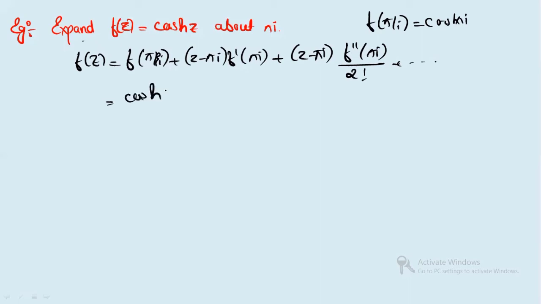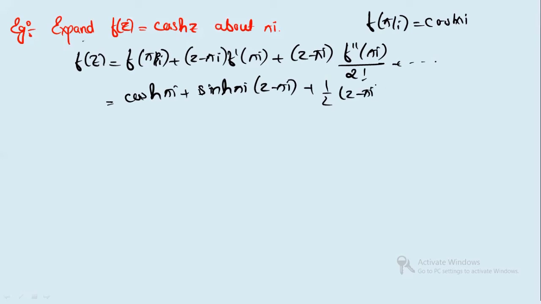Cos hyperbolic πi, plus, differentiating, will give you sin hyperbolic πi times (z minus πi), plus 1 by 2 times (z minus πi)², which will become cos hyperbolic πi again, and so on. So this is the Taylor series expansion. You have just expanded this cos hyperbolic z about πi.